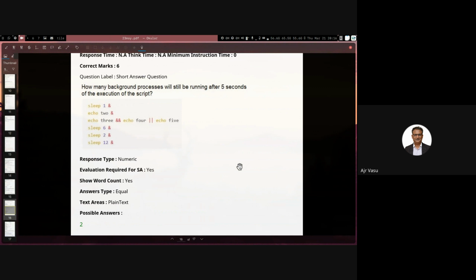Is that what it means? Is it running in the background, or is it suspended? No, it's running in the background. It's not suspended. The ampersand itself means running in the background. While the process is sleeping, do the other task. Yeah, the process is not sleeping. The process is running. It is running in the background. It's not blocking the next tasks or the next commands.